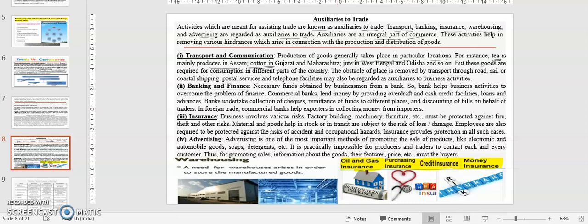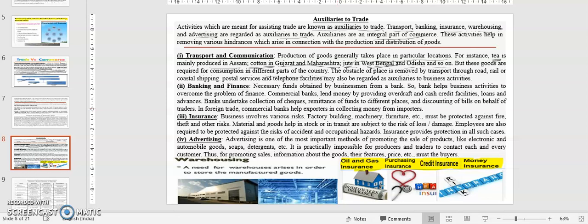Cotton is mainly produced in Gujarat and Maharashtra. Jute is produced in West Bengal and Orissa and so on. Yes, I am not saying that tea cannot be produced anywhere else, but the main production is in Assam. In case of cotton also it is in Gujarat and Maharashtra. In case of jute it is in West Bengal and Orissa and so on. But these goods are required for consumption in different parts of the country. So whenever the goods are produced in Assam or Gujarat or Maharashtra, those goods need to be transferred from one location to another location, right?